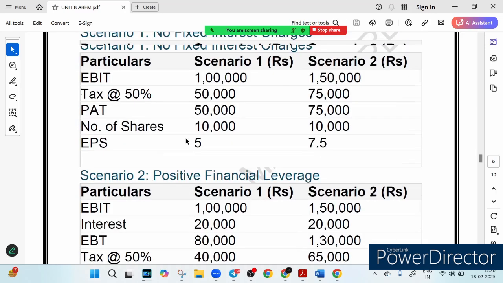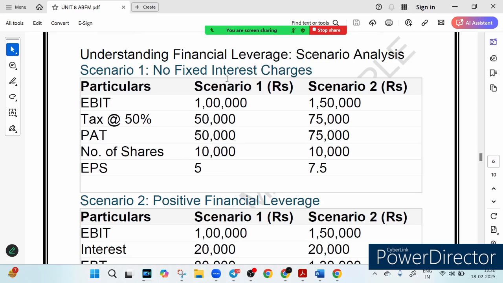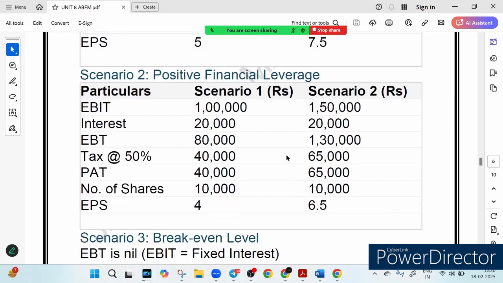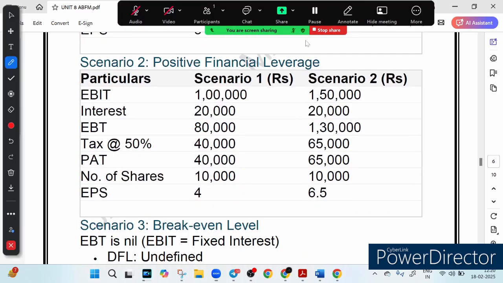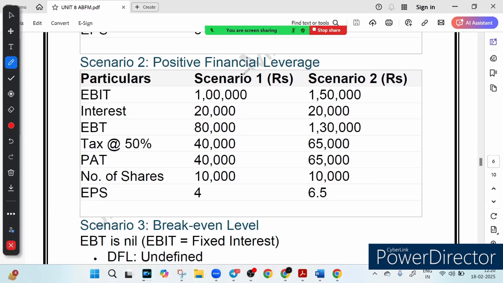In the first case, whether you take scenario 1 or scenario 2, there is no interest charge, right? Only EBIT has increased, so EPS has increased. Now let's look at scenario 2, where we are using positive financial leverage. So here we are adding some interest charge.